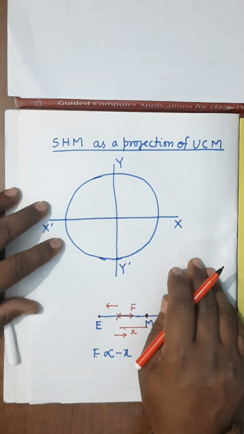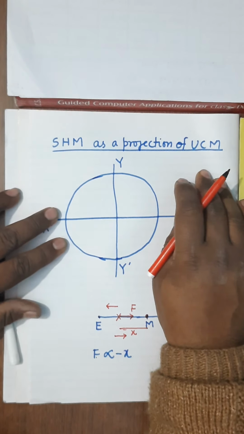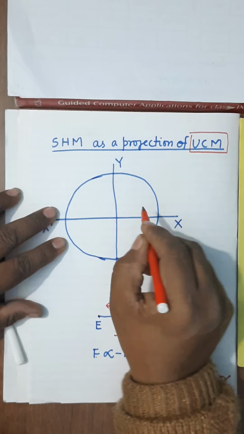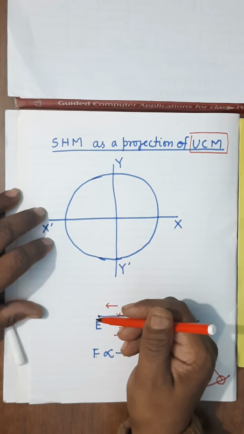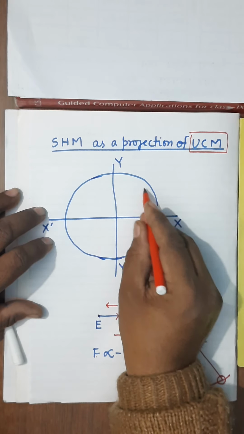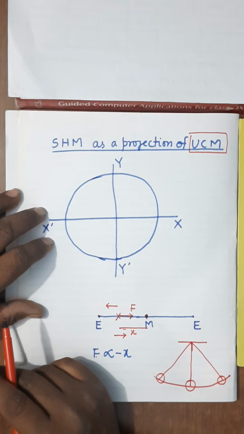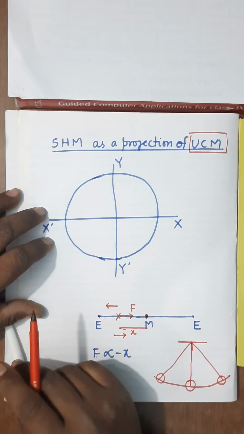Now see here, I have given one example of SHM as a projection of UCM. So you know that UCM is what? Uniform circular motion. If a particle is moving on a circular path with a constant speed, its motion is said to be UCM. Is it a simple harmonic motion? No, it is not a simple harmonic motion. It is clear? Because it is not along a straight line. It is not a to and fro motion.